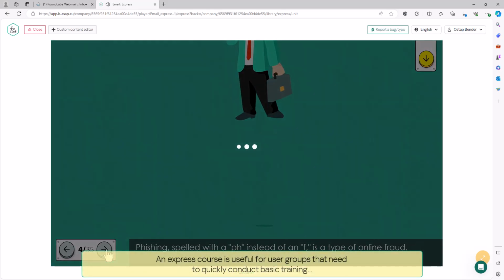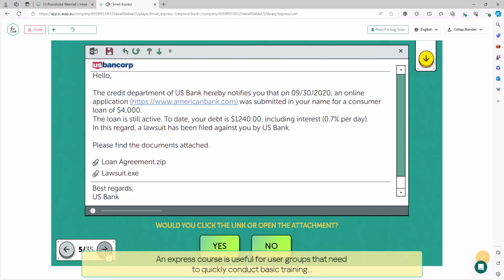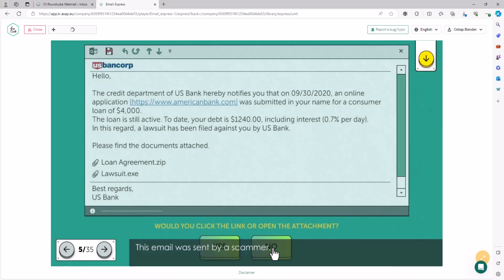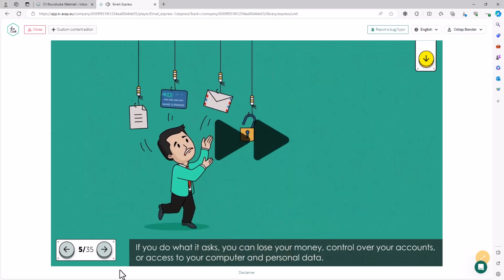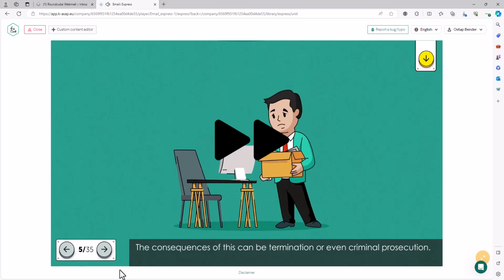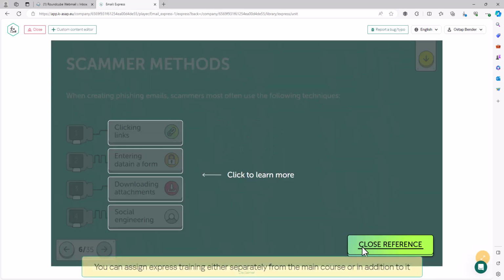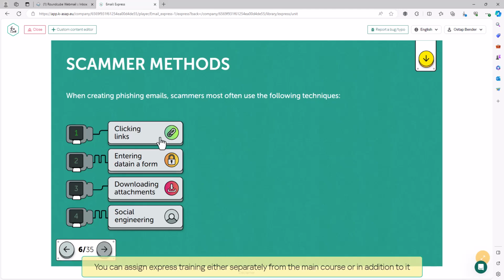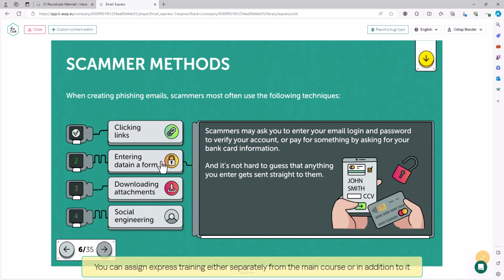An Express course is useful for user groups that need to quickly conduct basic training or for employees who have already completed training in the past and need a reminder of the basics of information security. You can assign Express training either separately from the main course or in addition to it.